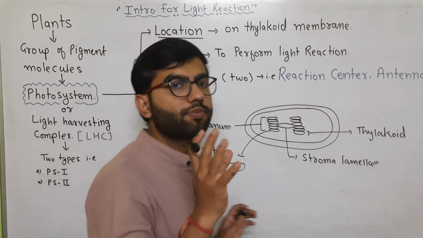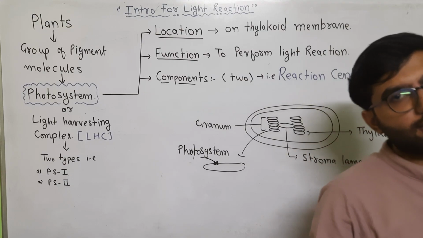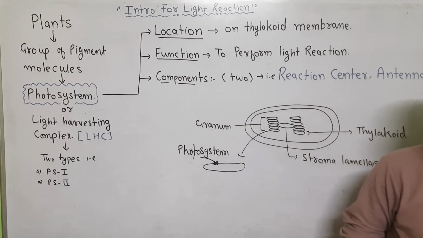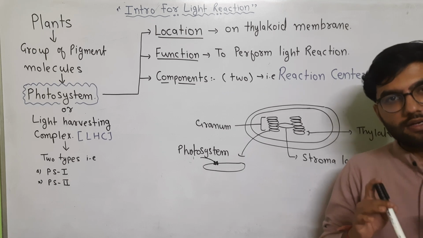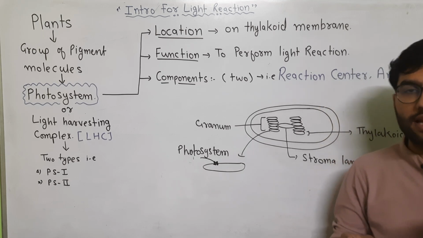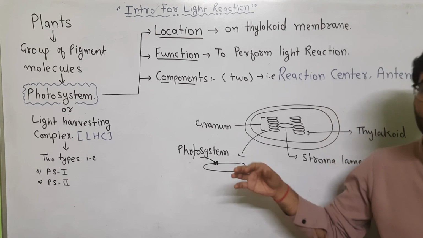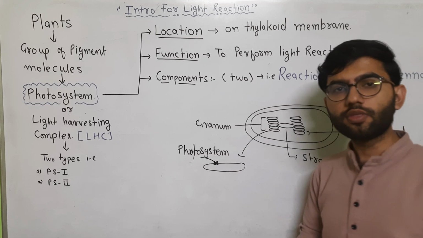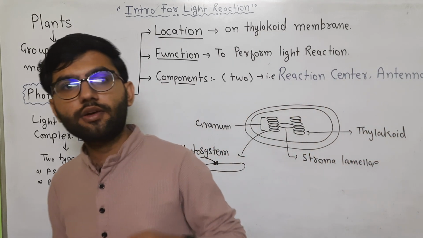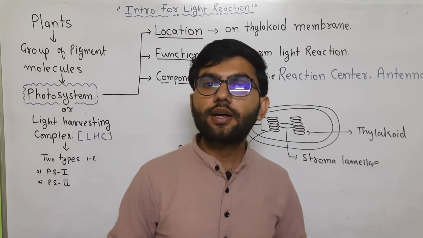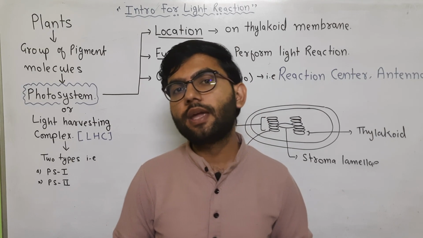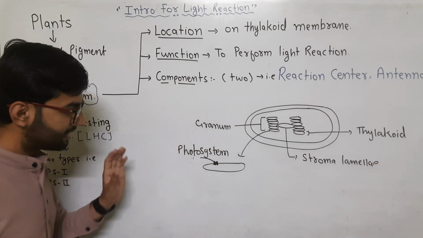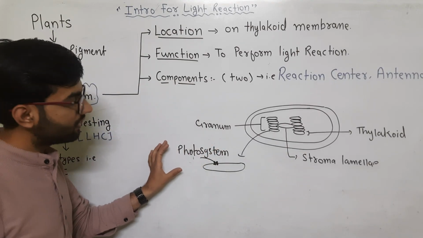It is mainly responsible for absorption of light energy. When it absorbs the light energy, it involves the breaking down of water. When water is split, electrons are released which are utilized in the photosystem, and as a byproduct oxygen is formed. When electrons move within the photosystem, it produces energy intermediates like ATP and NADPH2. So we will look at this structure later, but right now we are focusing on the photosystem.